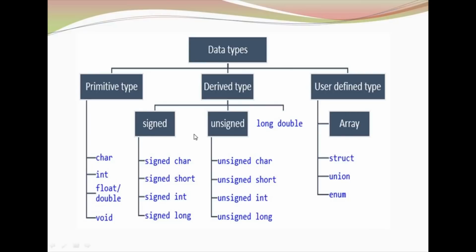They can be signed or unsigned, long or short, depending upon the size and range of the variables: signed char, signed short, signed int, signed long, unsigned char, unsigned short, unsigned int, unsigned long, and long double. Some user defined data types are structure, union, enumeration and array, and typedef is also included here. These are all the user defined data types in C.